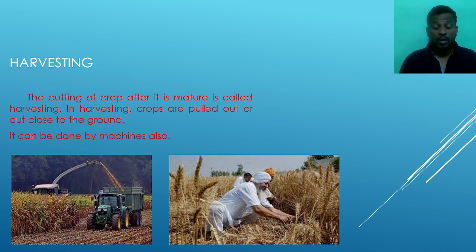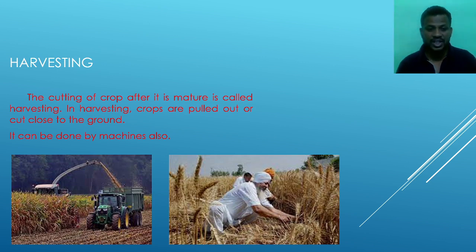It means that when the crop is matured, when the crop is able to be cut, when the crop produces a large yield, at that time we cut the crops. That is known as harvesting, the cutting of the crops after they reach maturity.